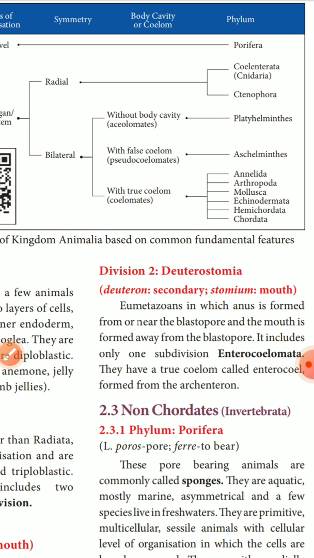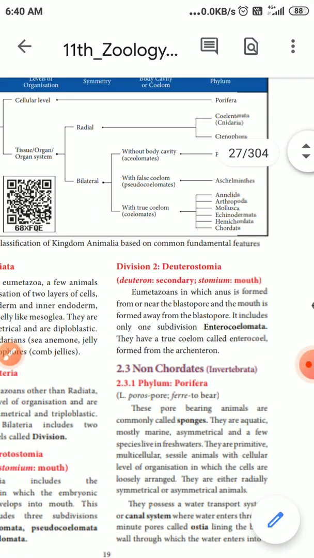Acoelomates are the Platyhelminthes. Pseudocoelomates are the Aschelminthes. Pseudo means false coelom, where pouches are seen. Coelomate means the cavity is fully covered with fluid. Annelids, arthropods, molluscs, echinoderms, hemichordates and chordates come under the coelomates. In this method the animals are classified.